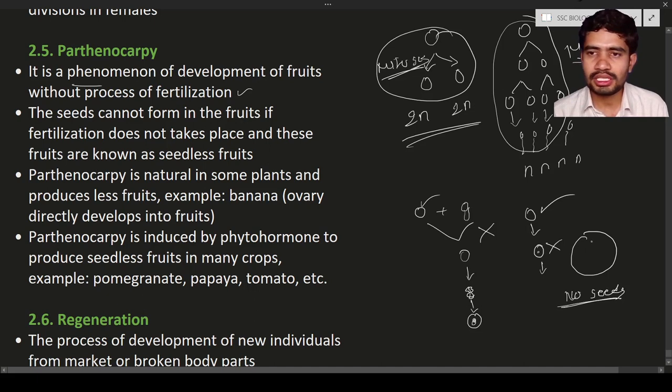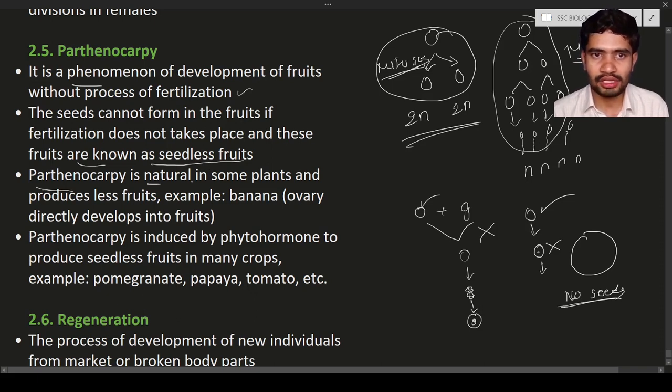So this is a seedless fruit, and that process is known as parthenocarpy. Parthenocarpy is seen in plants which produce seedless fruits. The seeds cannot form in these fruits if fertilization doesn't take place, and these fruits are known as seedless fruits. Seedless fruits means no seeds in the fruits.